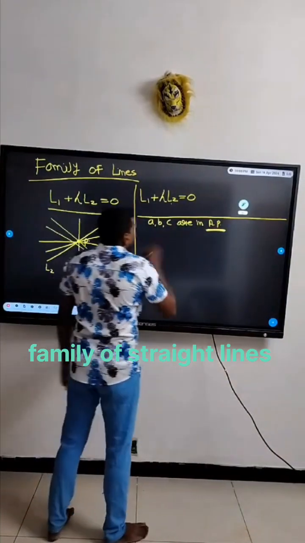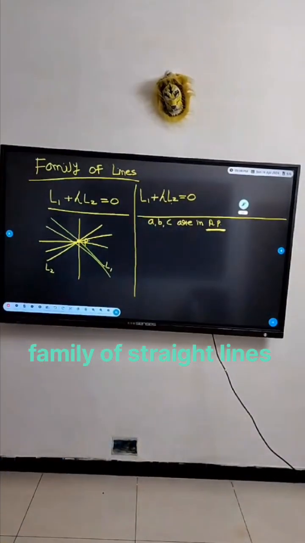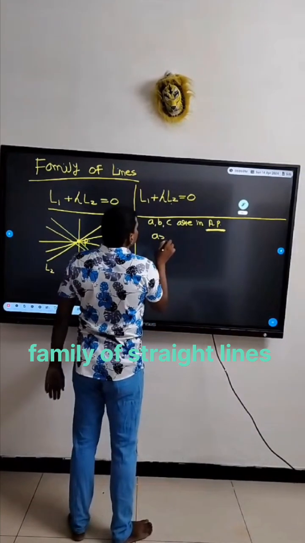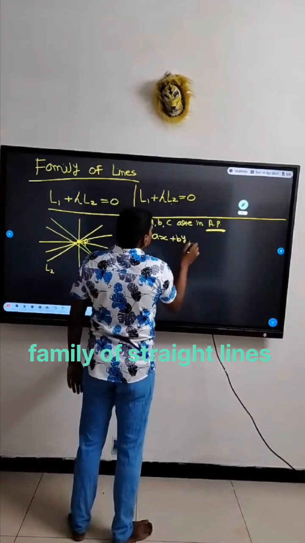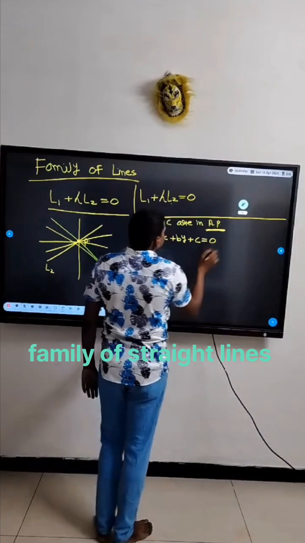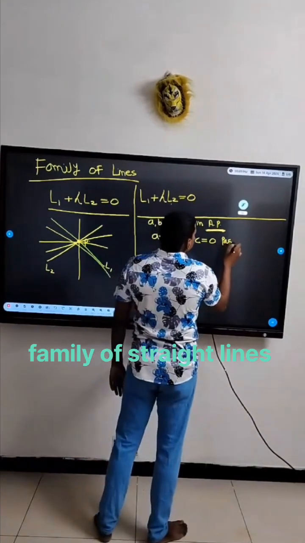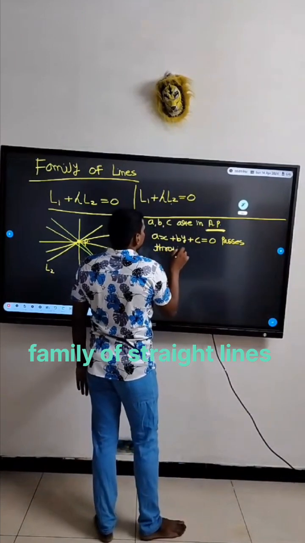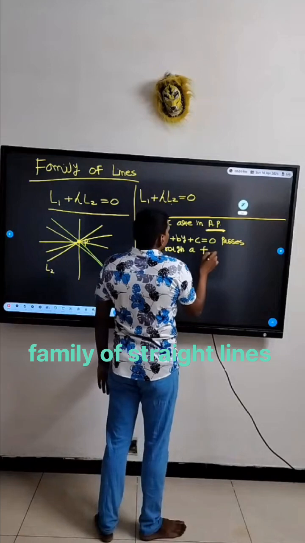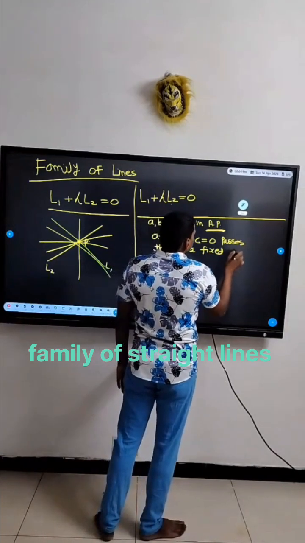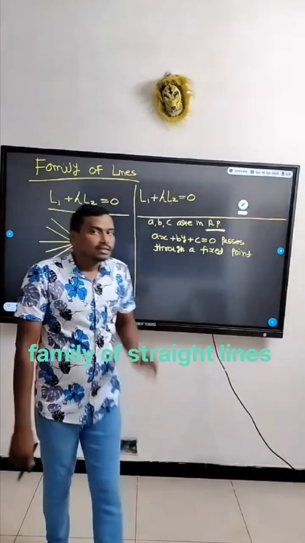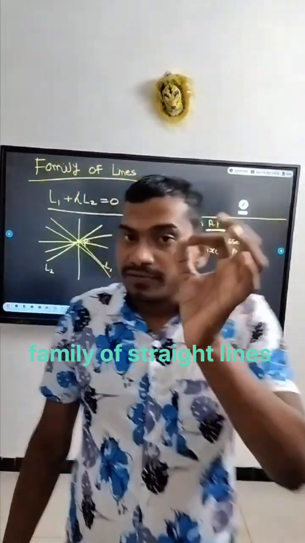So A, B, C are in AP, then the question is: the variable line Ax plus By plus C equal to 0 passes through a fixed point. You have to tell what is that fixed point.